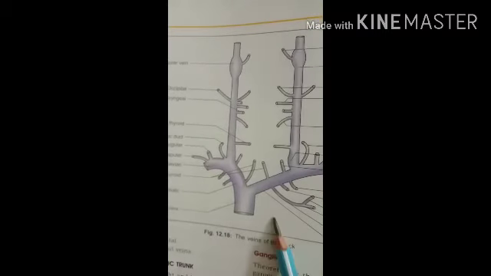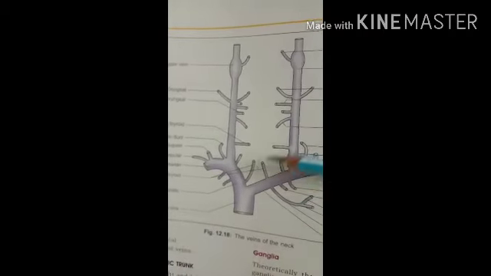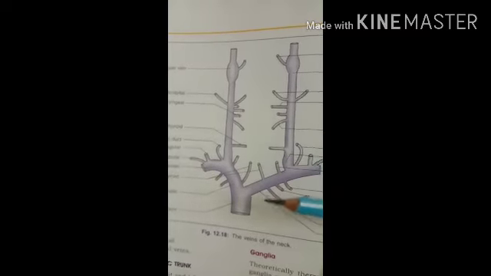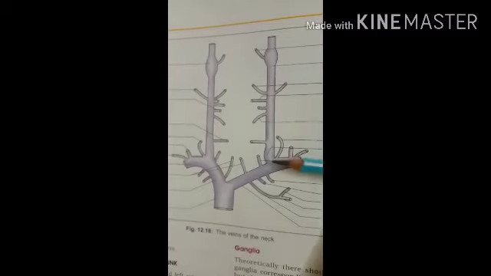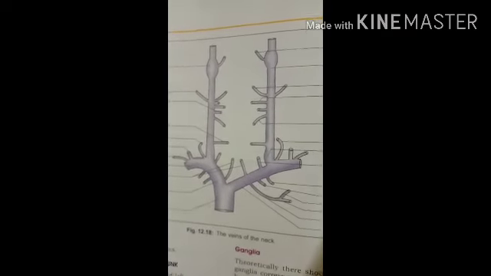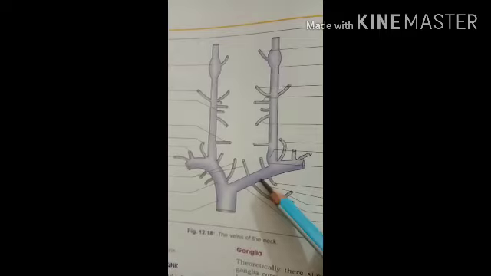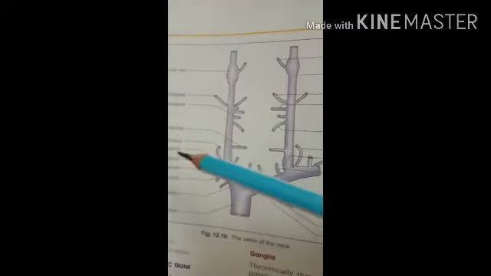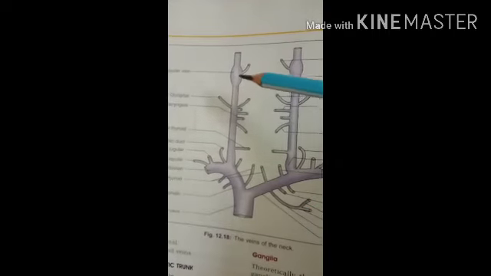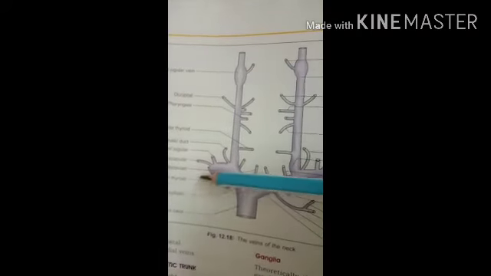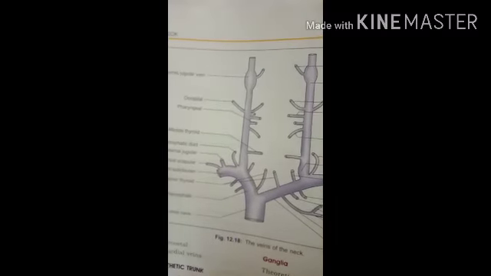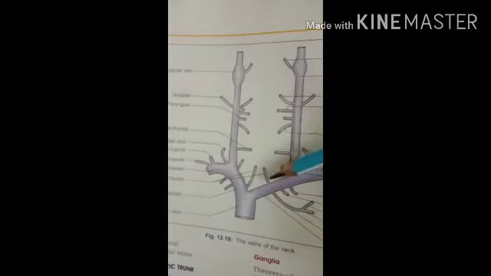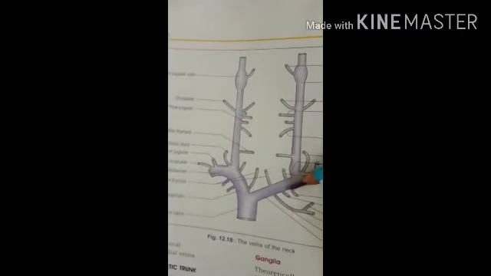The brachiocephalic veins are situated one on each side of the root of the neck, and each is formed by the union of the internal jugular vein and the subclavian vein. So the left brachiocephalic is formed by the left internal jugular and left subclavian vein, and the right brachiocephalic is formed by the right internal jugular and right subclavian vein. The left brachiocephalic vein is larger than the right.